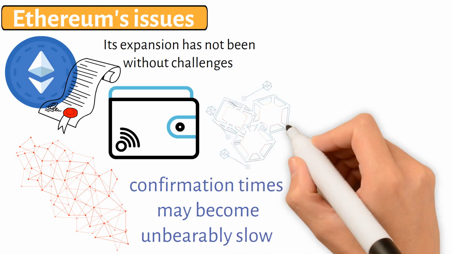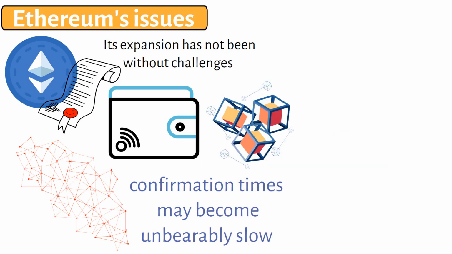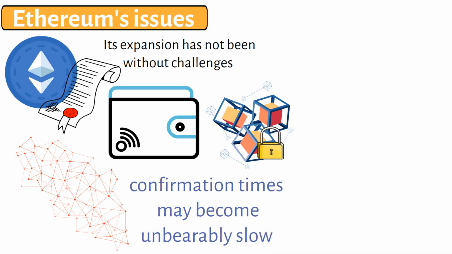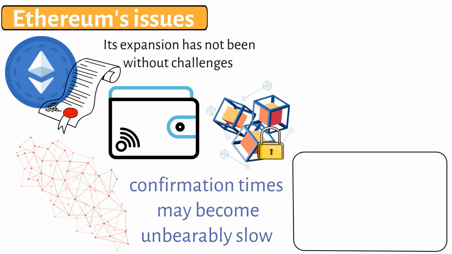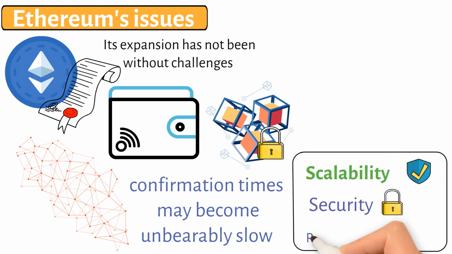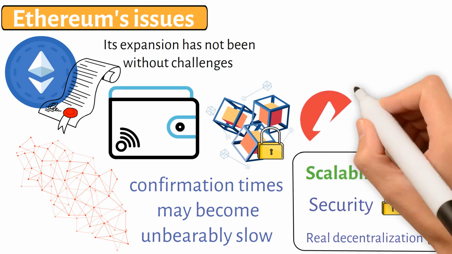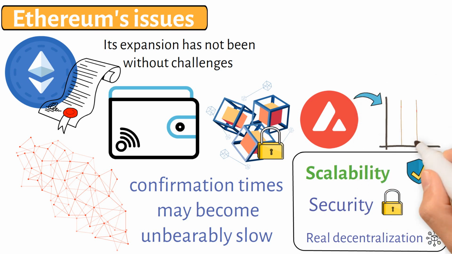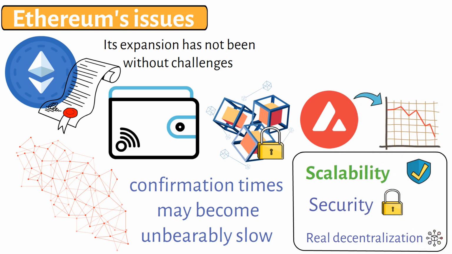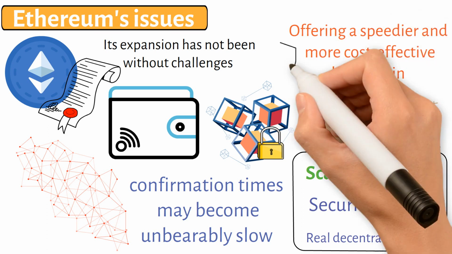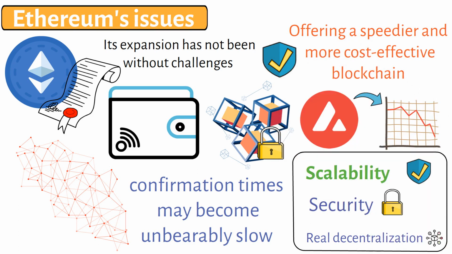This draws attention to the blockchain trilemma, a persistent tension in blockchain design that we have already looked at. Specifically, attaining simultaneous optimal scalability, security, and real decentralization. The fundamental innovation of Avalanche is a novel consensus and network architecture designed to minimize this trade-off, offering a speedier and more cost-effective blockchain experience without sacrificing security or decentralization.